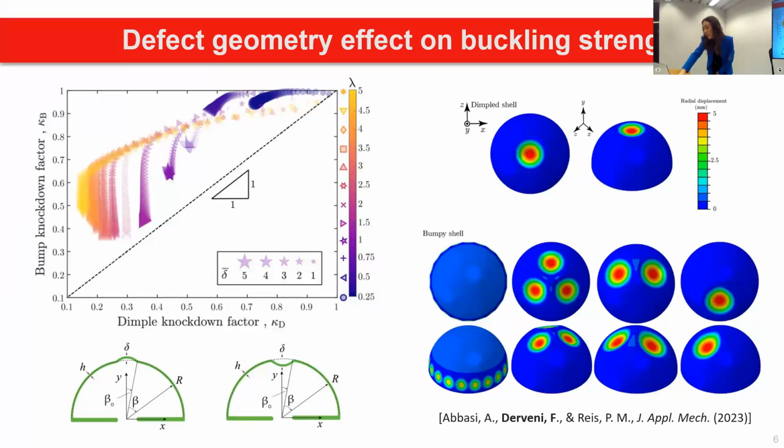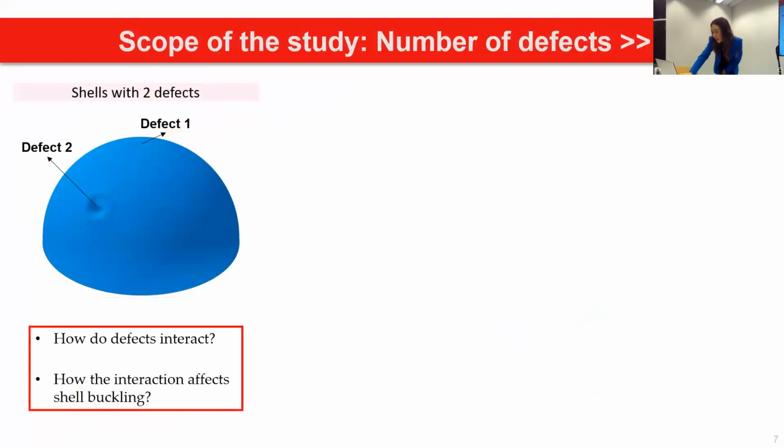And my goal now, and my focus now as a postdoc, is to create methods, experimental and finite element methods, to predict the imperfection sensitivity of shells with more than one defect. So we start with two defects, and then we ask ourselves, how do these defects interact? And if they interact, how does this affect the shell buckling?